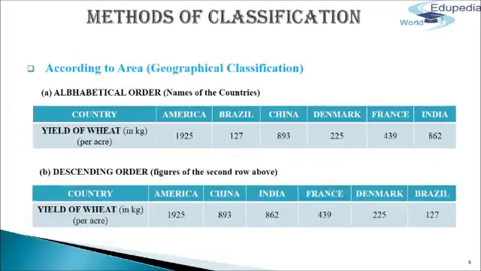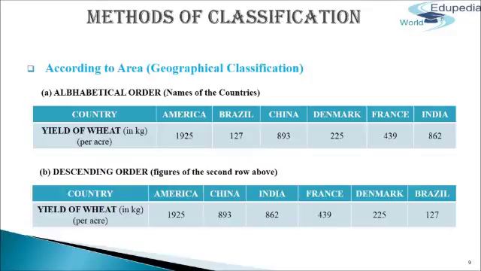Next method of classification is according to area, geographical classification. The collected data are grouped with reference to locational or geographical division such as countries, states, cities, districts, colonies, etc. These are classified either in the alphabetical order for reference or order of size of the value for immediate comparison.